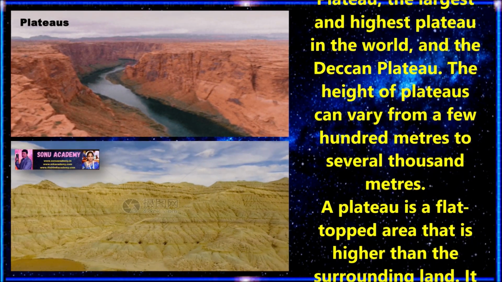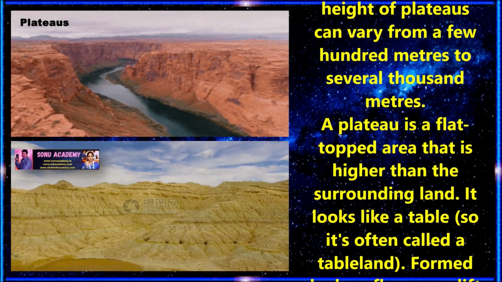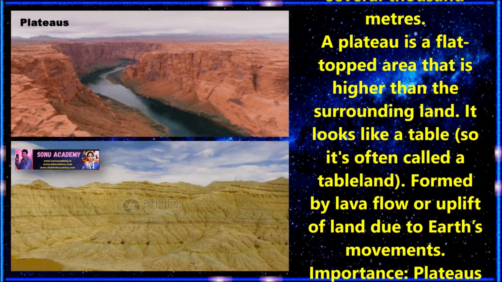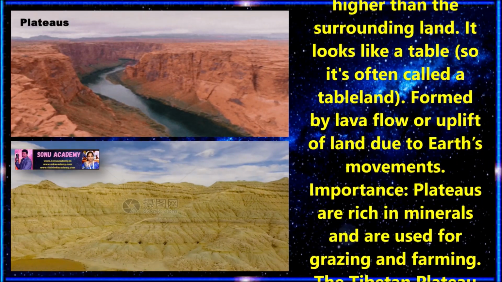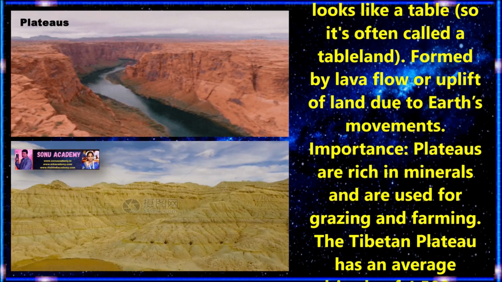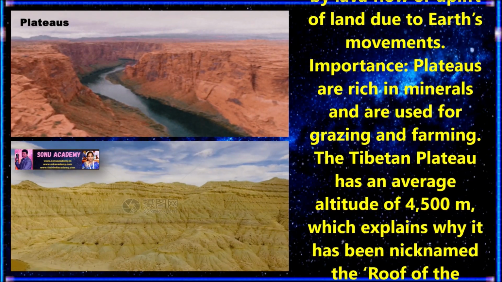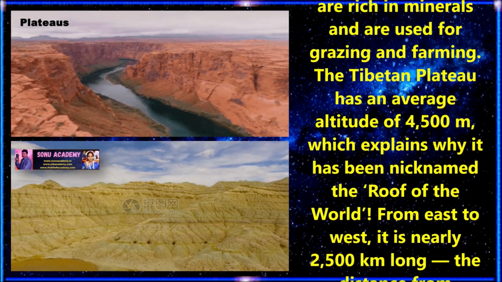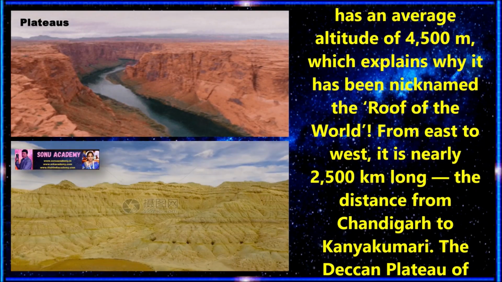The height of plateaus can vary from a few hundred meters to several thousand meters. Plateaus are formed by lava flows or uplift of land due to the Earth's movement. The importance of plateaus is that they are rich in minerals and are used for grazing and farming. The Tibetan Plateau has an average altitude of 4,500 meters, which explains why it has been nicknamed the roof of the world.